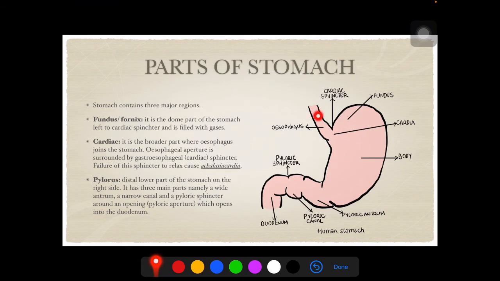Different parts of the stomach. This is a rough diagram representing different parts of the stomach. The stomach contains 3 main regions: the fundus, the uppermost part; the cardiac part lying below the fundus; and the pylorus, the lobed part of the stomach.